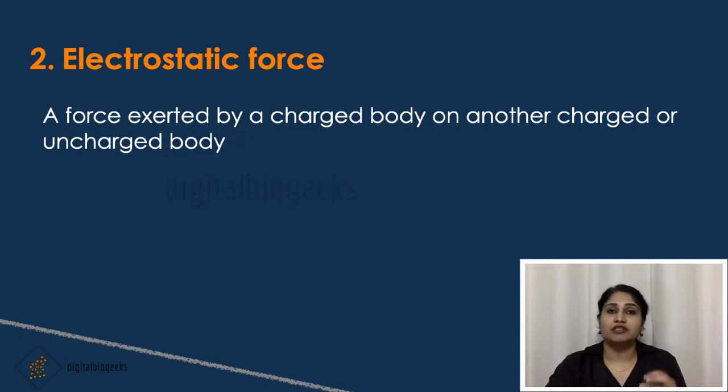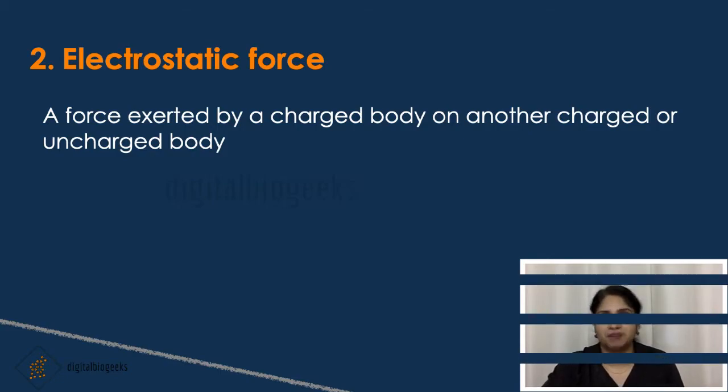When we rub the ruler on dry hair, it gets some charge. This is termed electrostatic charge and the object is termed a charged body. The force exerted by a charged body on a charged or uncharged body is termed electrostatic force. Here the charged body is the ruler and the uncharged bodies are the papers.